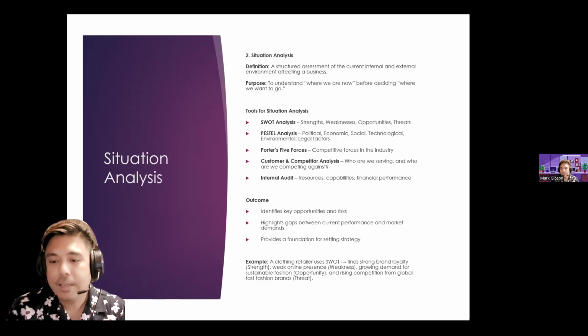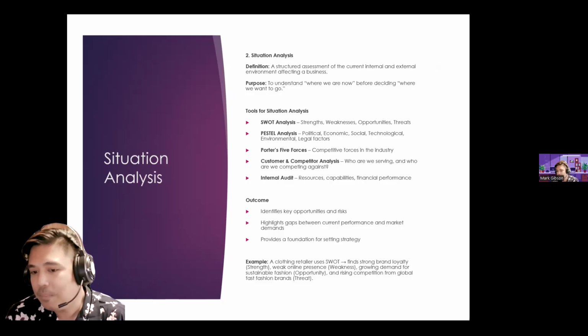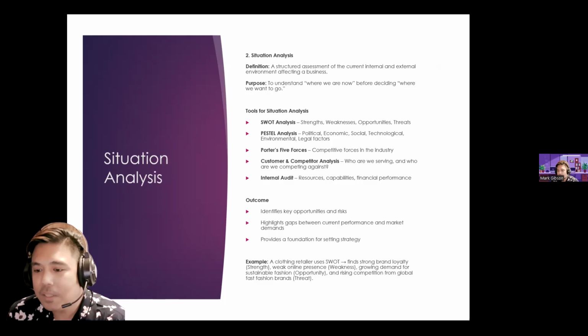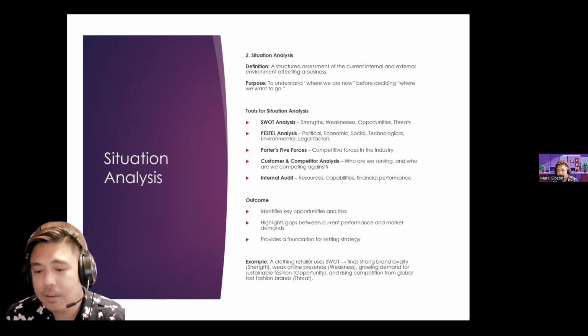Provides a foundation for setting strategy, no? So example, a clothing retailer uses SWOT, strength, weaknesses, opportunities, and threats, finds a strong brand loyalty, weak online presence, so that's weakness, growing demand for sustainable fashion, that's opportunity, and rising competition from global fashion brands. So that's a threat. Pansinin niyo, class, those highlighted as either opportunity and threat, these are external to the company, while the strength and weaknesses, these are basically internal to the company.